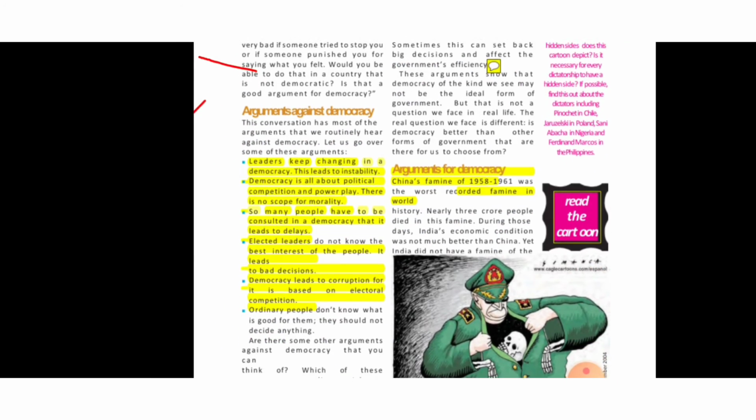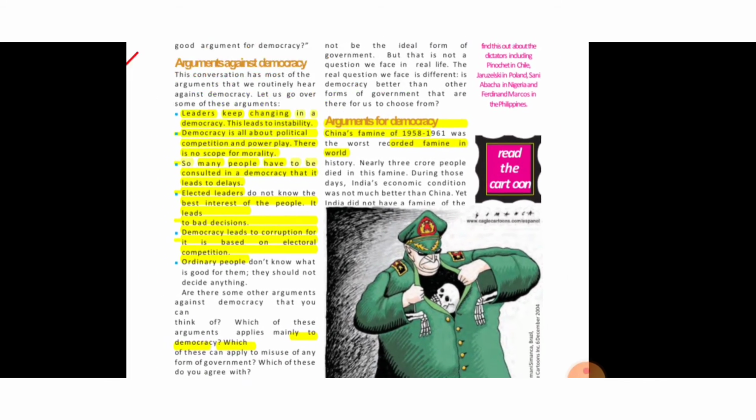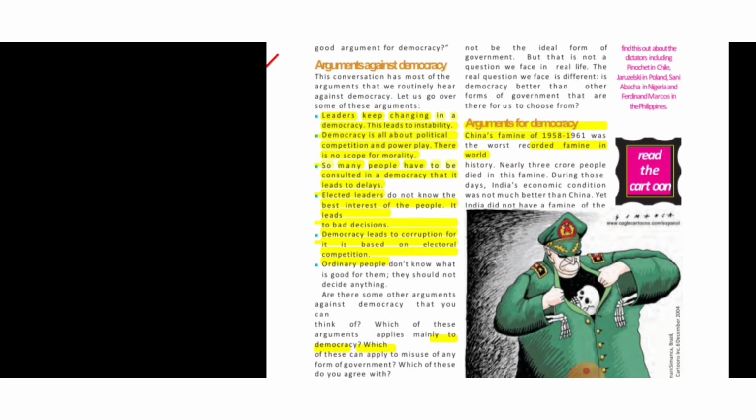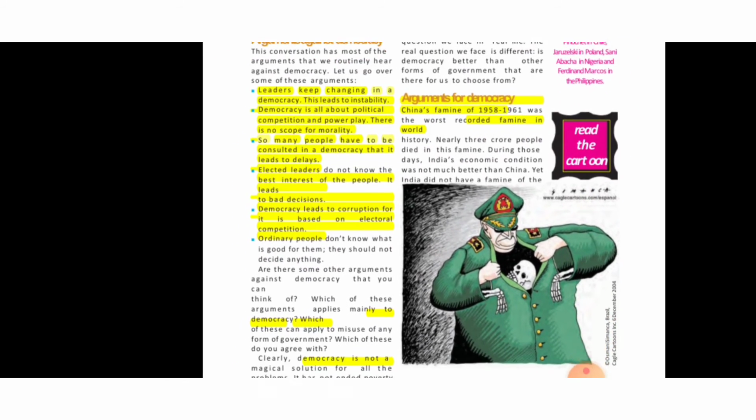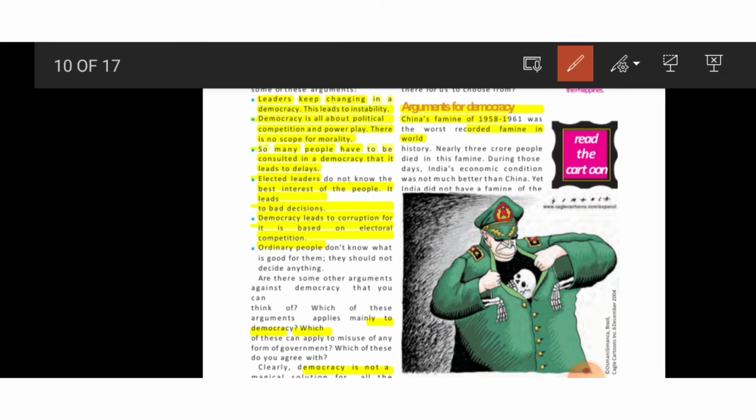We are here discussing arguments against democracy, and we'll see arguments for democracy. Okay, it means merits and demerits of democracy. So the argument against democracy, sorry, is that leaders keep changing in a democracy. This leads to instability. Democracy is all about political competition and power play. Yeah, this is true in a sense. There is no scope for morality. So many people have to be considered in democracy that it leads to delay.